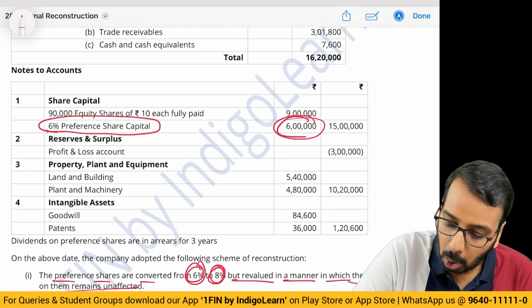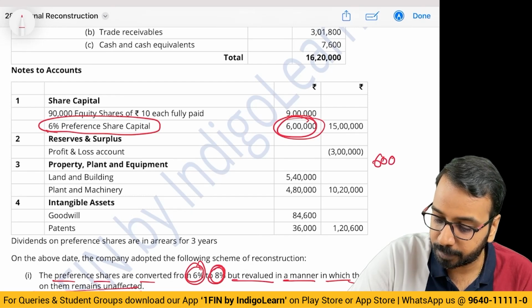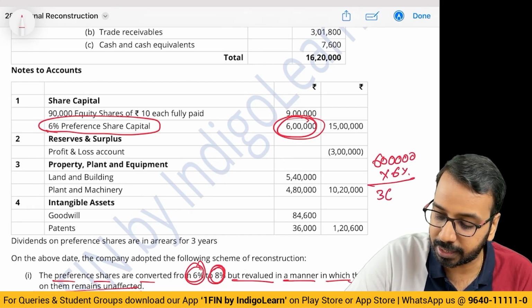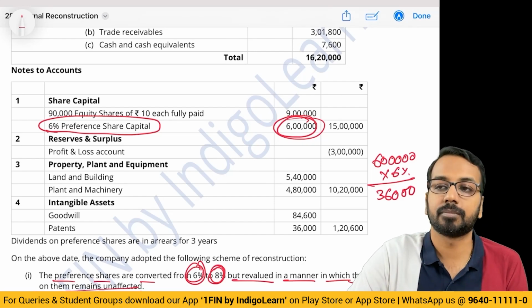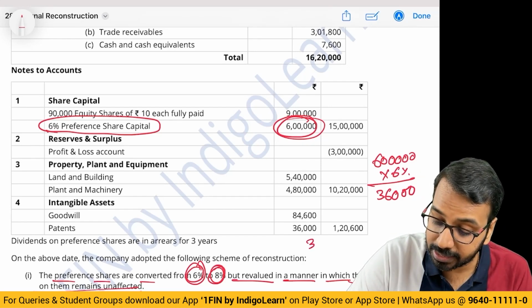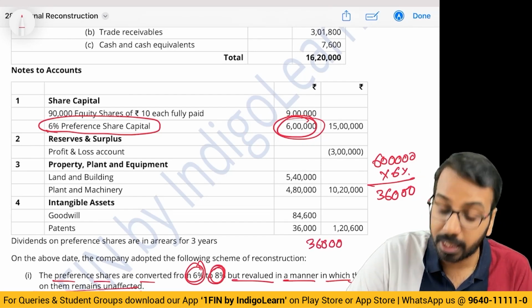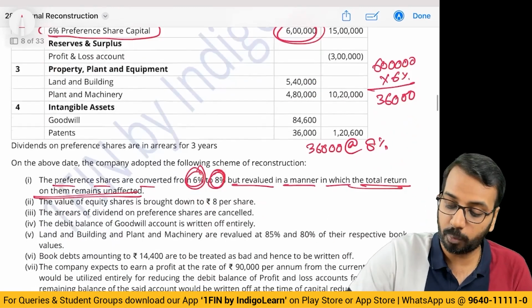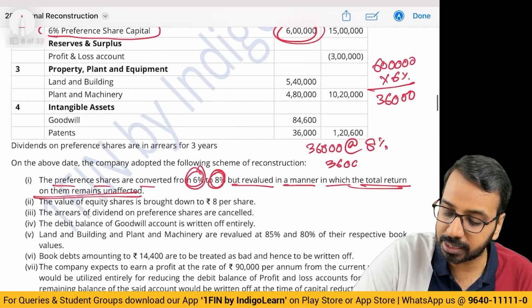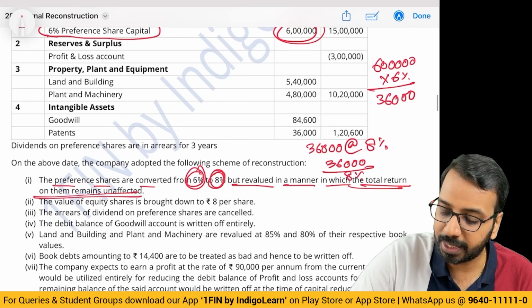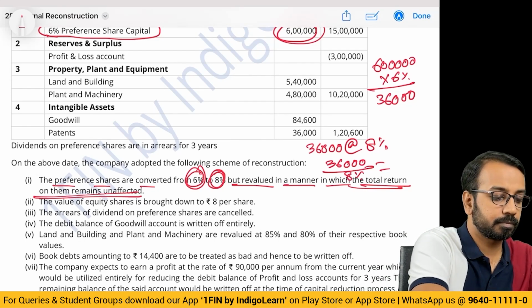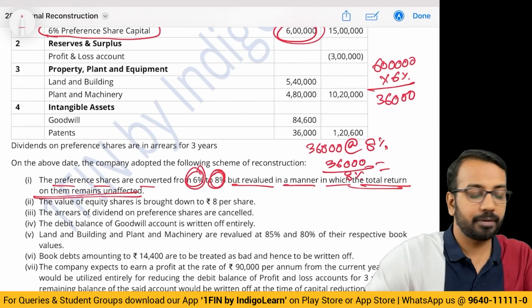Meaning, on 6 lakhs, how much is the return at 6%? The return is 36,000. Now what they're saying is, they should earn this 36,000, but at 8%. How much should they get? 36,000 divided by 8%, that is 4,50,000.